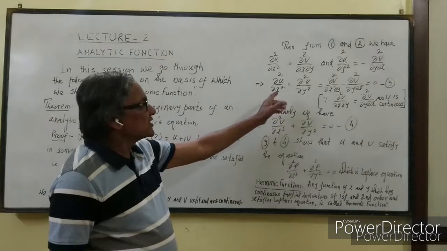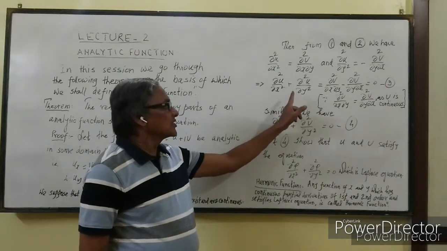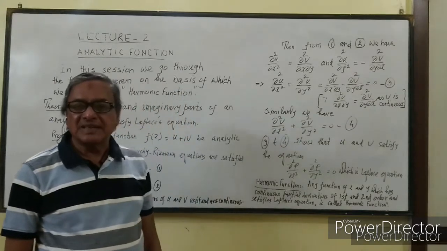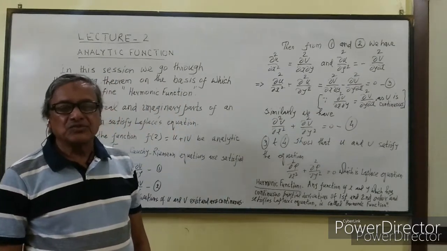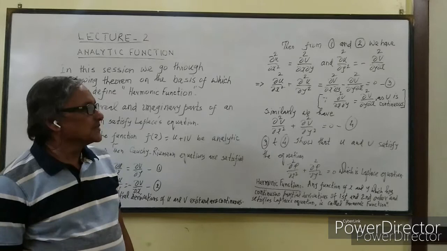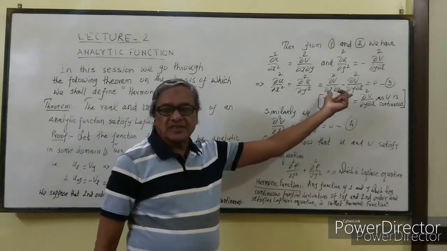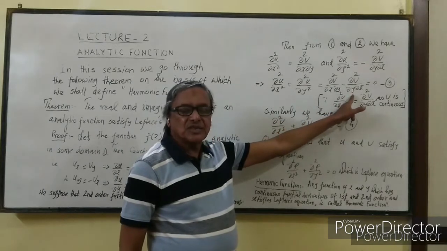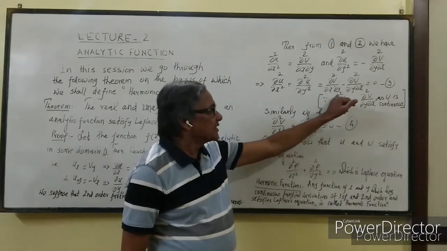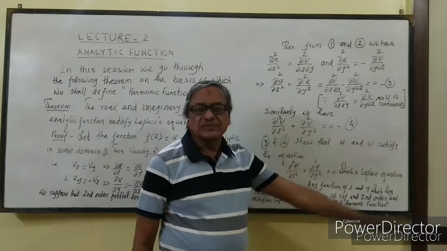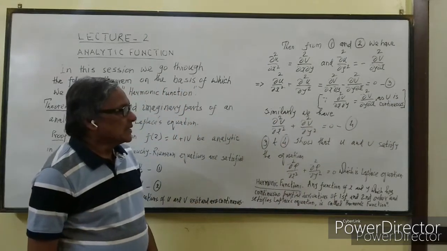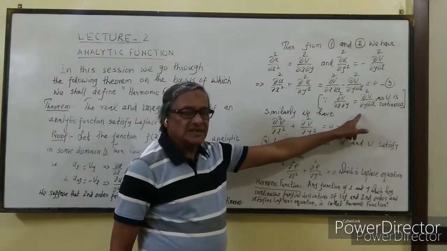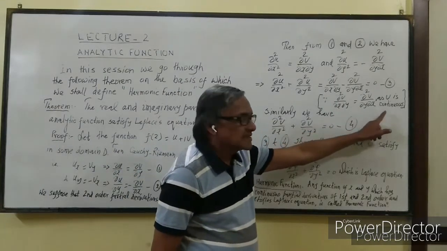Adding these equations, we shall get ∂²u/∂x² + ∂²u/∂y² = ∂²v/∂x∂y - ∂²v/∂y∂x. As u and v are continuous functions, these two second order derivatives will be equal. So we can write ∂²v/∂y∂x = ∂²v/∂x∂y. So this will cancel, and this will be equal to 0, since the mixed derivatives are equal as v is continuous.